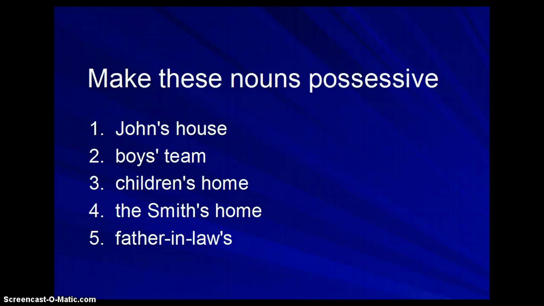So at this point, you have this packet, it's 4 pages, it's going to practice some of these different things. You can go back in the video as much as you want to help you work through these. Remember, November 1st, we're going to have a quiz over nouns, so you're going to need to know them by then. You can't use any notes on that quiz. So take this time, do the practice, figure out what you're not doing so well on, so when it comes to quiz time, you're good to go.